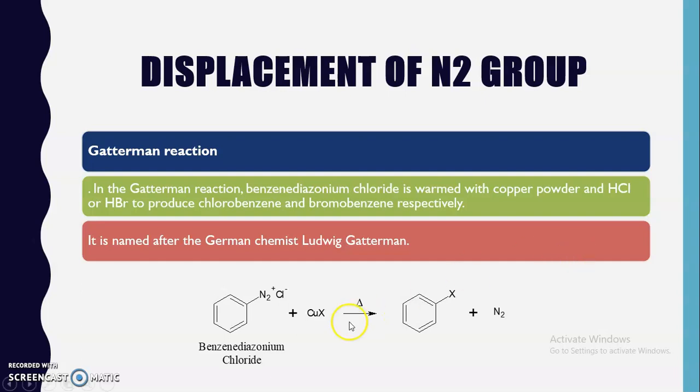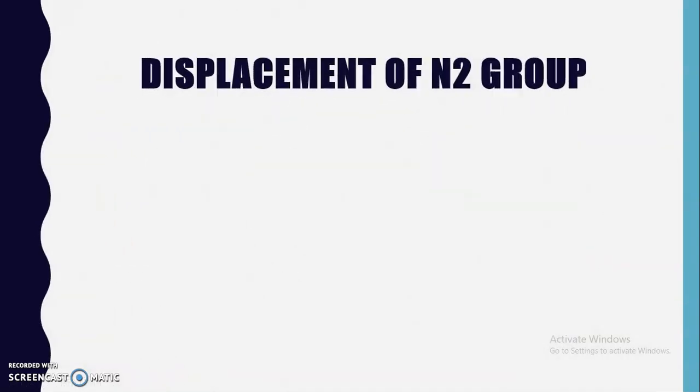In both these reactions you can see that, on this benzene, there is an attachment of the nitrogen group, and in the product this nitrogen group is replaced by the halogen. That's why these reactions are known as displacement of N2, where other groups displace the nitrogen atom, that is the diazonium ion present over this particular arene group. This is about the Gattermann reaction.